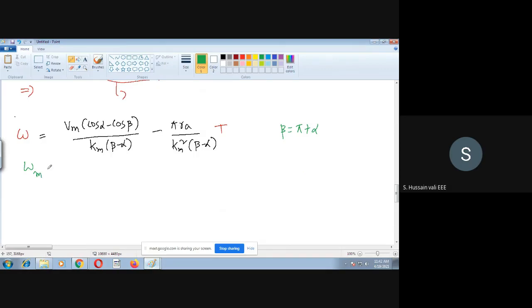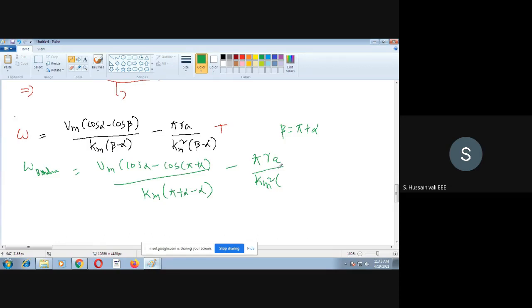So I will write omega boundary here. Then omega boundary is Vm into cos alpha minus cos of pi plus alpha, divided by Km times pi plus alpha minus alpha minus pi, minus Ra by Km square into pi plus alpha minus alpha, into t.